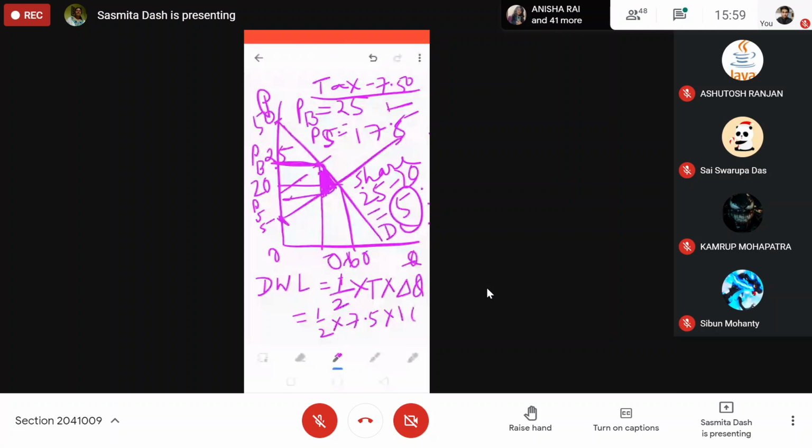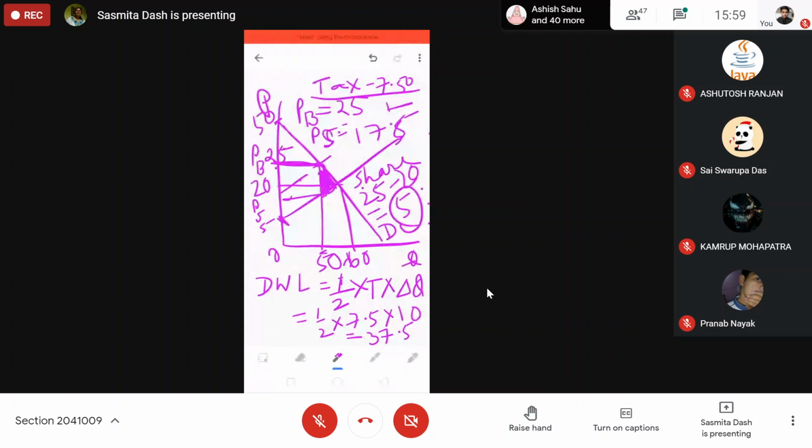Initially it was 60, now it is 50. So half into 7.5 into 10 is 37.5. That will be your deadweight loss due to tax.